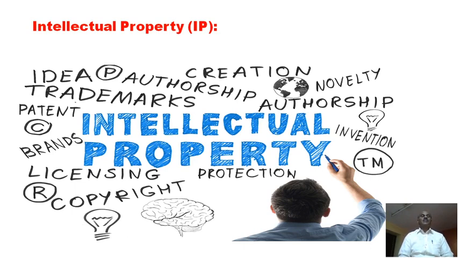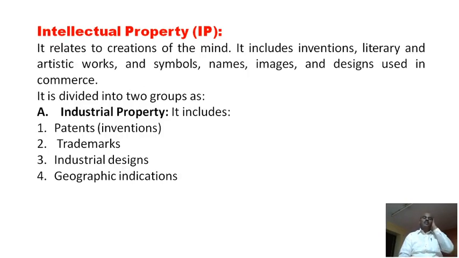Next is intellectual property, the IP value, which is also important. This intellectual property is also asked in the exam. What is intellectual property? Which one is the intellectual property you like to study? First, it refers to creations of the mind.